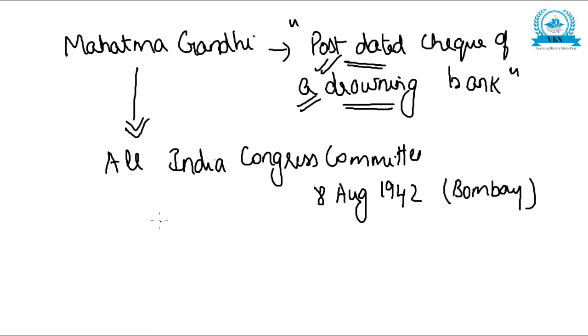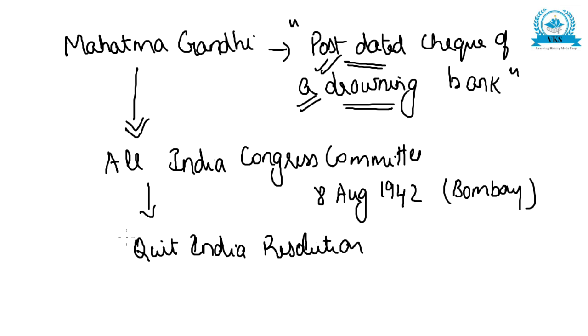In this meeting, they adopted the very famous Quit India Resolution. This was the most famous incident in the freedom movement. The All India Congress Committee met on 8th August 1942 in Bombay and adopted the Quit India Resolution, and the leader of the movement was Mahatma Gandhi.